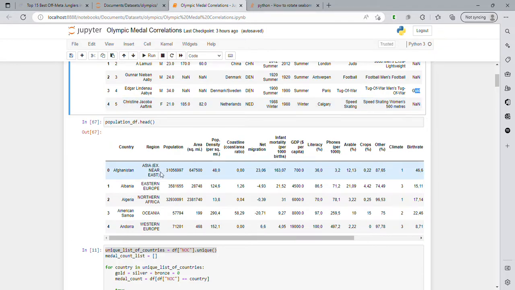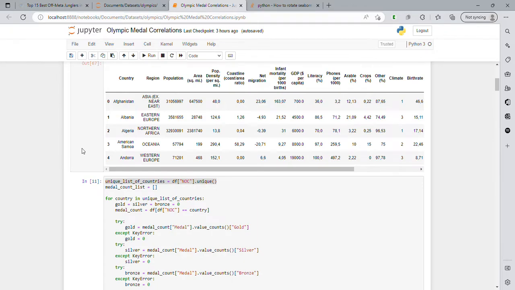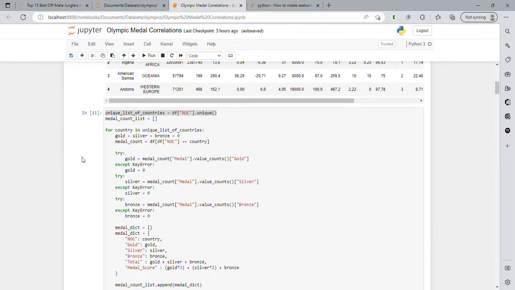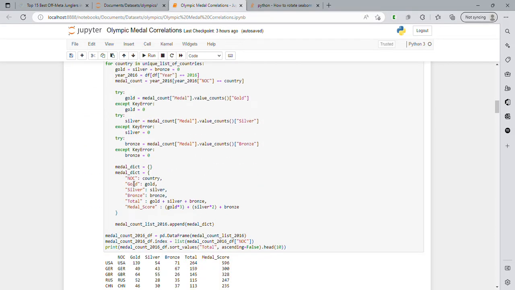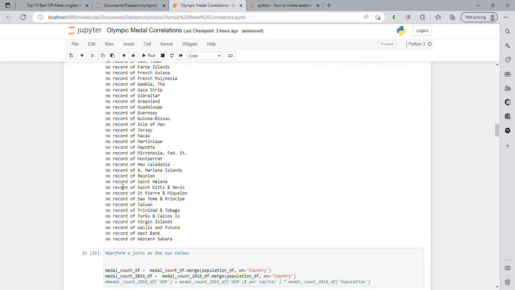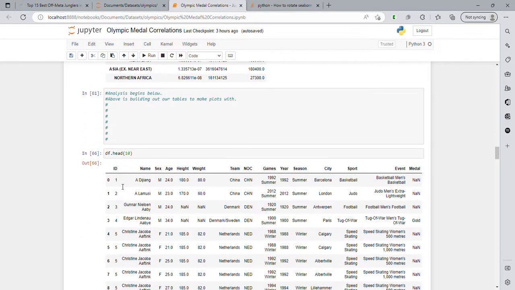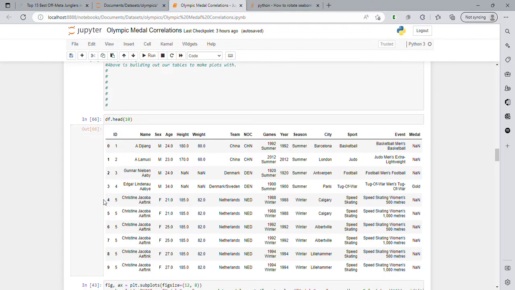And here's our other data set, which is the country data set, and like I said, we have some pretty standard metrics for countries: region, population, area, GDP per capita, stuff like that. So, like I said, all these first rows are going to build out tables, clean the data, and combine it so that we can make visualizations for stuff that we want to look into. Our analysis kind of begins down here, and if you want to see more of that, I'm going to make a video on combining and cleaning the data.